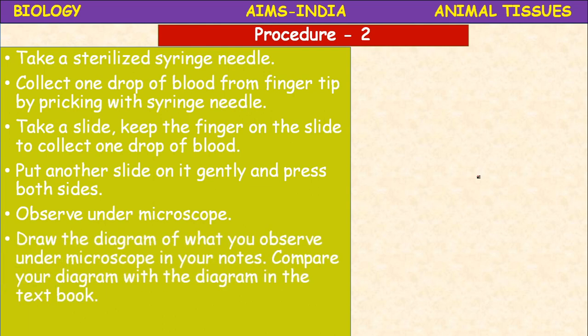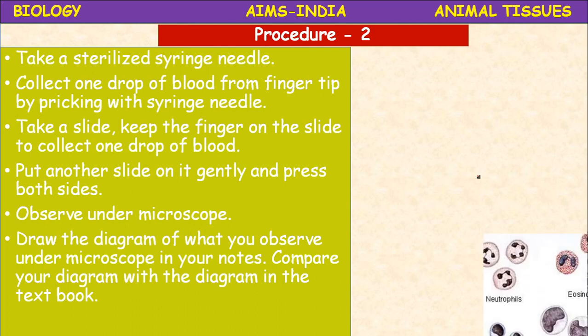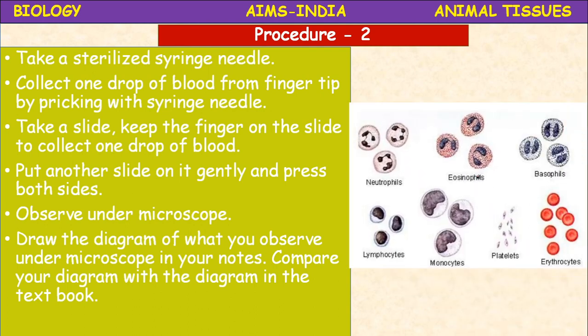Okay, at the time of observation, what you have to do? Draw the diagram of what you observe under microscope in your notes and compare your diagram with the diagram given in the textbook. See here, this is the diagram. You will see different kinds of cells. Of course, you won't see the colored cells because we have not stained it. We are observing the temporary slide. The slides which we are preparing is temporary. It is not a permanent slide.